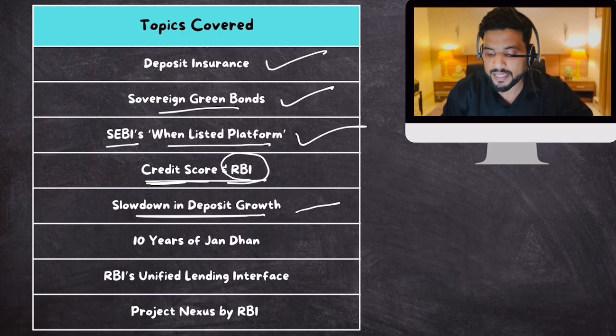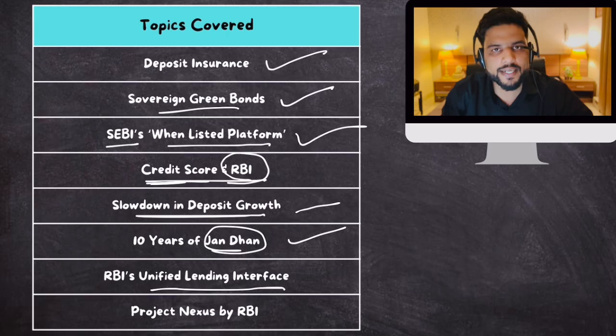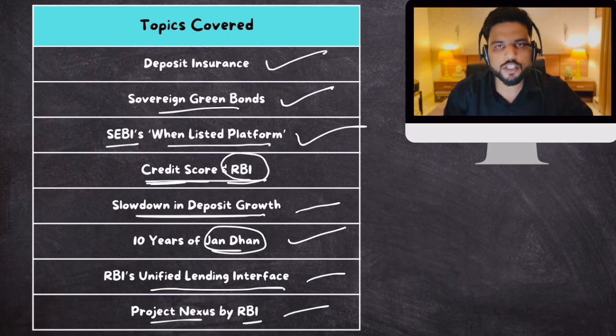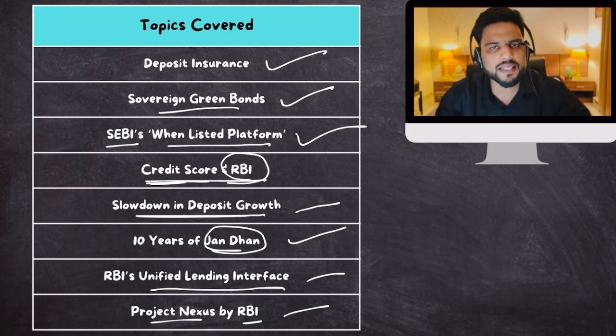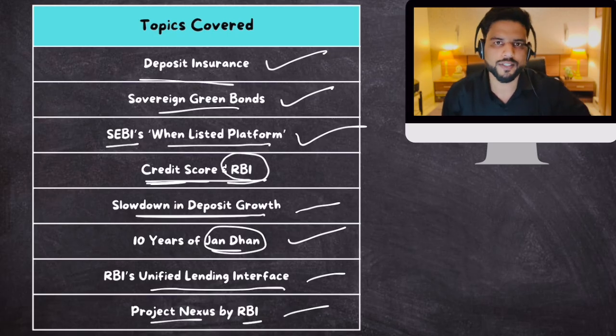We'll talk about this. Then Jan Dhan Yojana completed 10 years. So we'll talk about this. Then we'll talk about two projects of RBI. One is Unified Lending Interface and Project Nexus by RBI. So these are the topics that we will focus our attention on. Let's start discussing them one by one, starting with deposit insurance.